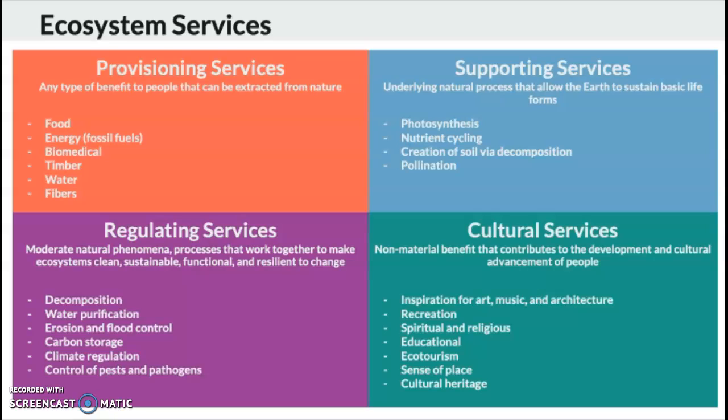So humans are disrupting these ecosystem services as we're impacting biodiversity. So for example, if we think about pollination, our use of pesticides and herbicides is impacting our natural pollinators such as honeybees and butterflies.